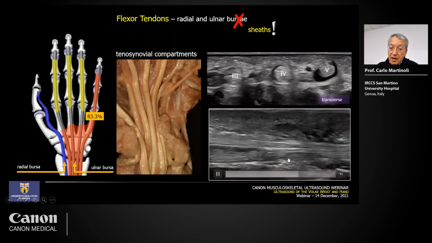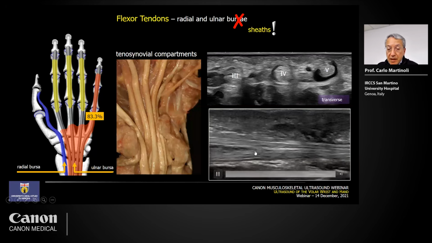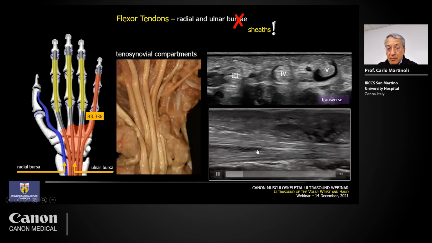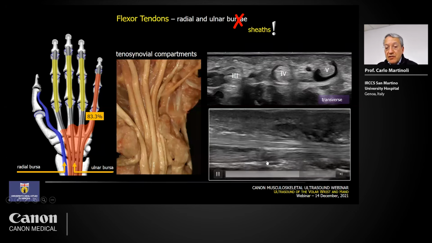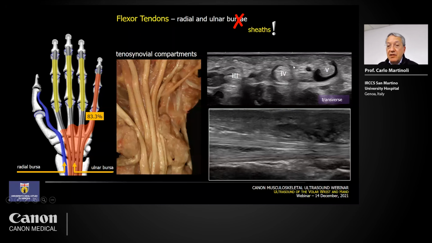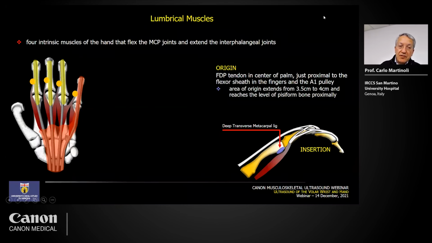You can see that at the point where there is the beginning of the lumbrical muscles, there is some difficult gliding of the tendon of the flexor digitorum profundus. And this is because the muscle is attached to this tendon. The other tendon, no, because the tendon of the flexor digitorum superficialis is free.